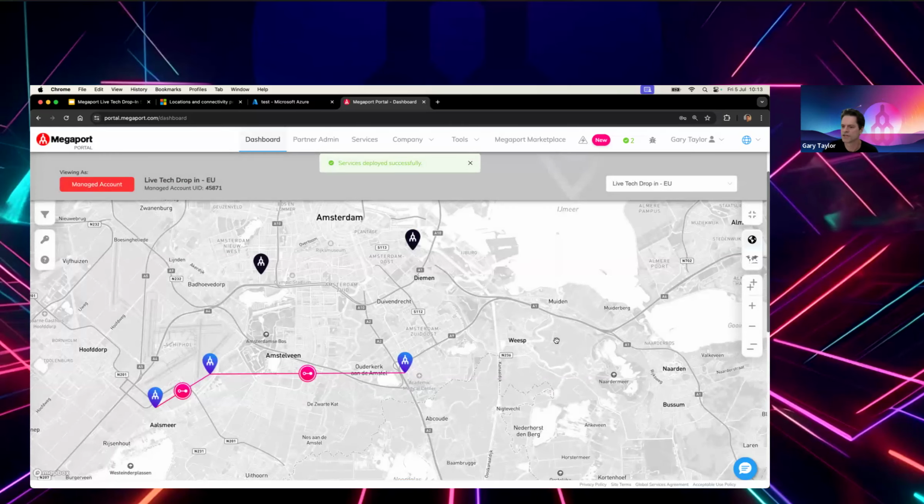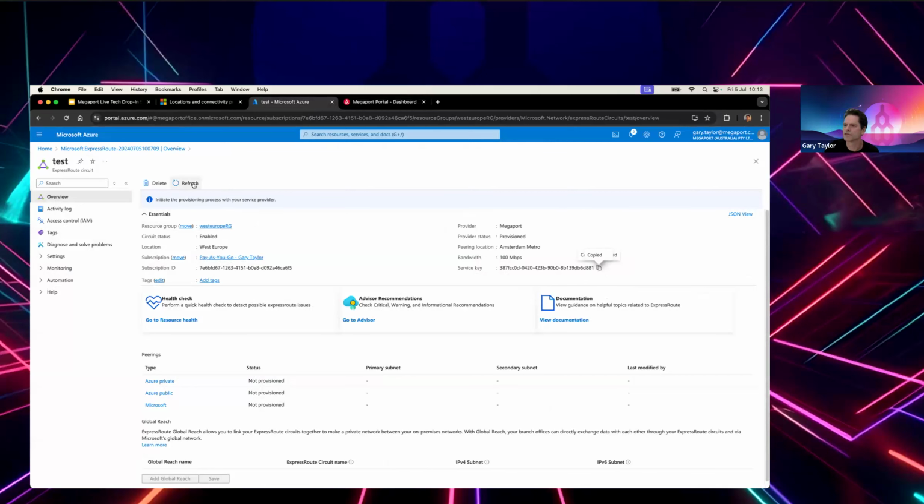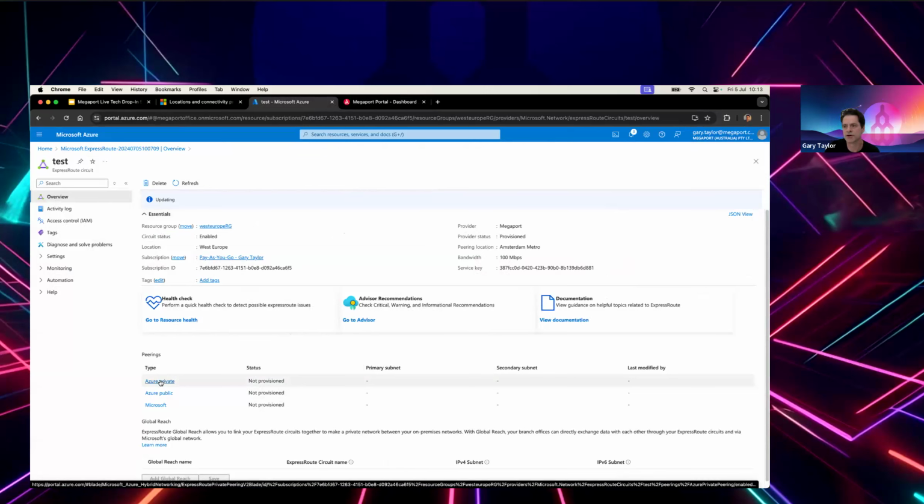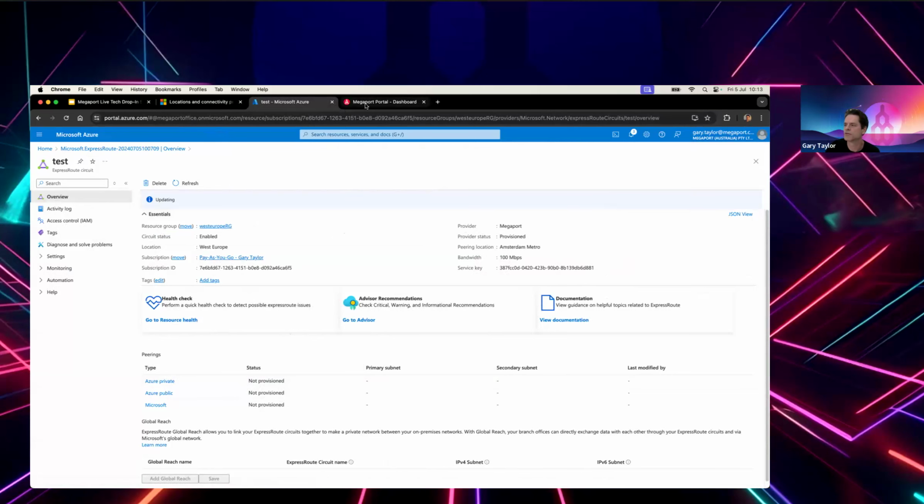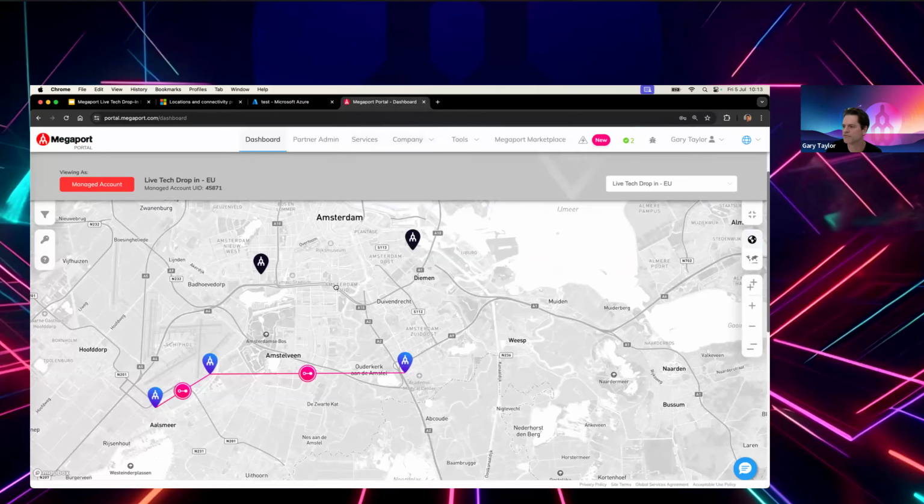It now will refresh that. And if we go into the portal, I will refresh this here. This is the Azure portal. Okay, it's still deploying. Or at least it says provisioned. And what you'll see within a few minutes is the peering will auto-populate in Azure, and that data will be pulled into Megaport, and the MCR will actually be auto-populated with layer 3 information.